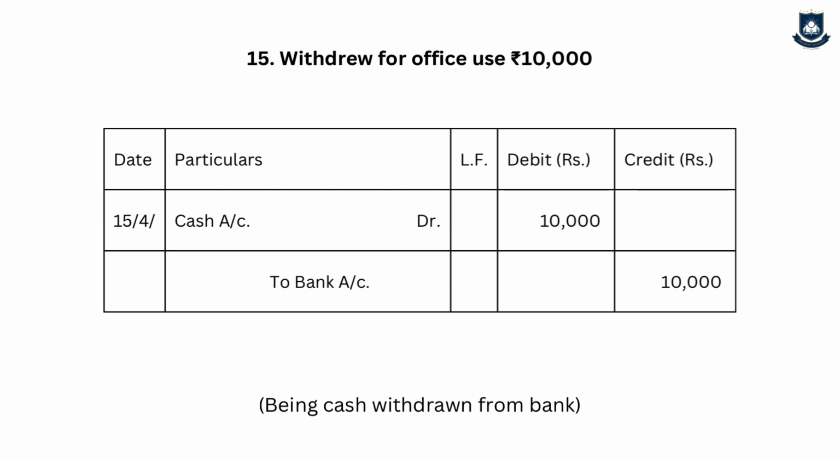The next transaction is withdrew for office use rupees 10,000. Please be careful whenever they give this transaction. If the goods have been withdrawn for office use, that means cash balance has increased and bank balance has decreased. Please do not get confused with office expenses and office use. Office use means it is cash account debit to bank account, because when we withdraw cash from bank, our cash balance will increase and our bank balance will decrease. So it is cash account debit to bank account, cash asset increasing debit, bank asset decreasing credit.